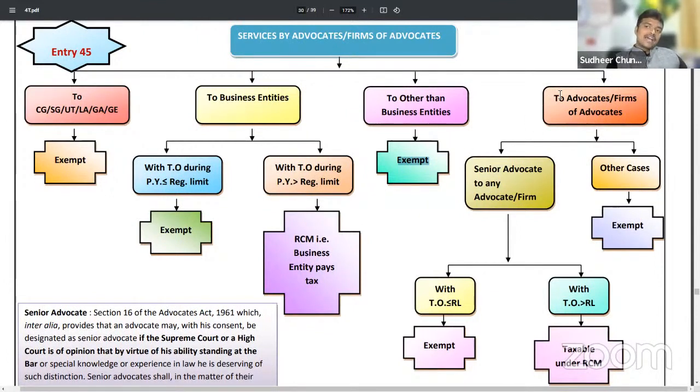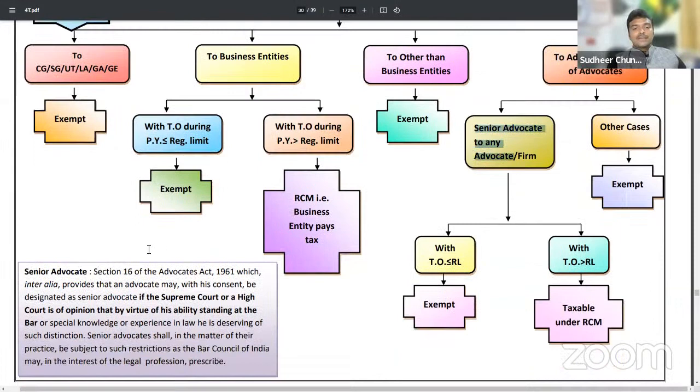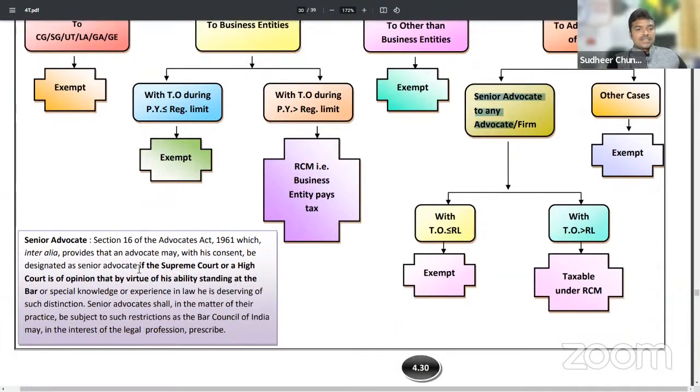Next, fourth point, lawyer providing services to advocates. Services among advocates, sir. Senior advocate to junior advocate. What do you mean by term senior advocate? Sir, court gives recognition. Supreme Court or High